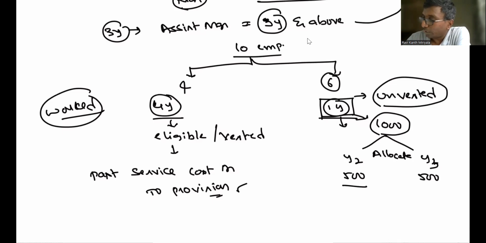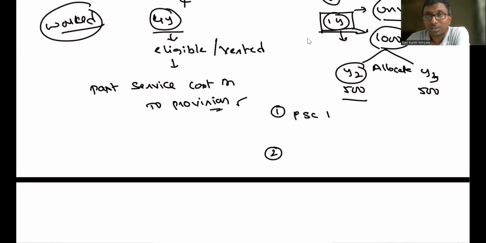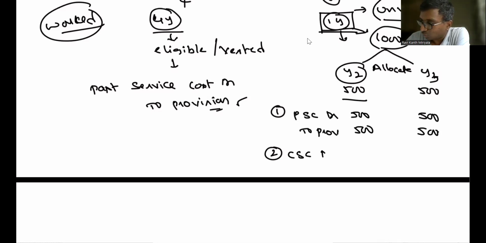Okay, so in Y2 what journal entry will come, sir? There will be two journal entries, my dear. Past service cost account debit. PSC means not preference share capital. Past service cost account debit to provision, 500 rupees. In Y3 also 500 rupees will come. Next, current service cost also will come. Yes, current service cost, why? Because the second year they are working, no? In the second year, the plan is already announced by the management.